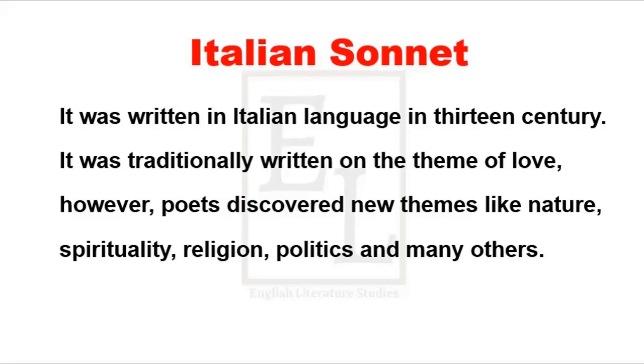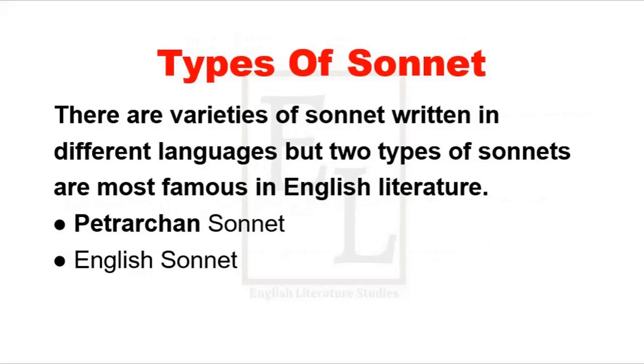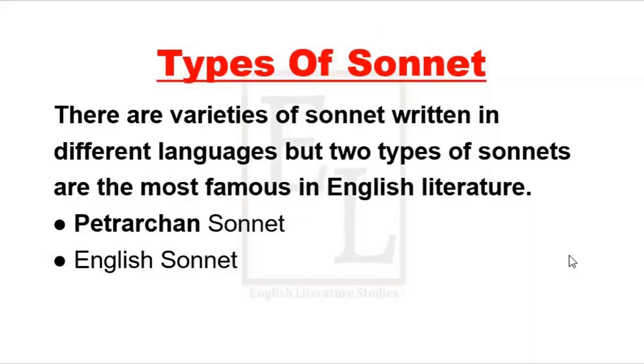It is called the Italian sonnet. This is the background of the sonnet, which comes from Italy. There are varieties of sonnet written in different languages, but two types are the most famous in English literature. If we study English literature, then we have to study the Petrarchan sonnet and then the English sonnet. These are the most famous sonnets studied in any literature, especially in English literature.